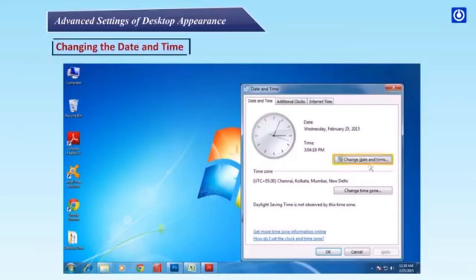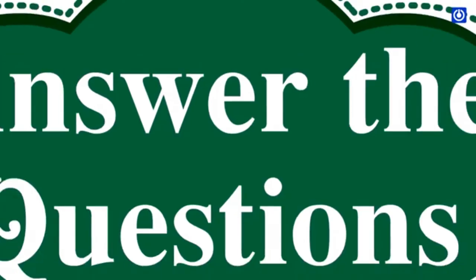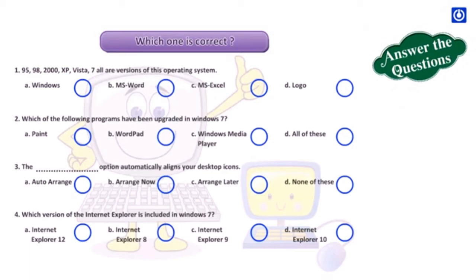Step 2. Click the Change Date and Time tab. The Date and Time Settings window opens up. Step 3. Click Date and Time buttons to change the date and time settings. Step 4. Change the date, for example 23 November 2013, in the calendar and change the time, for example 12:32:21. Click OK. Which one is correct?